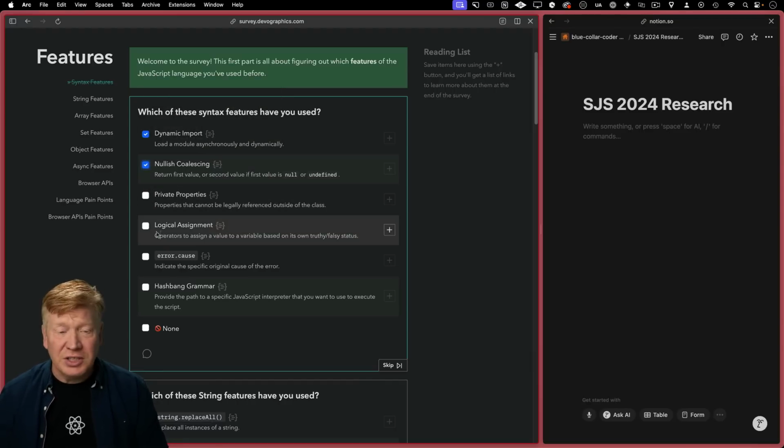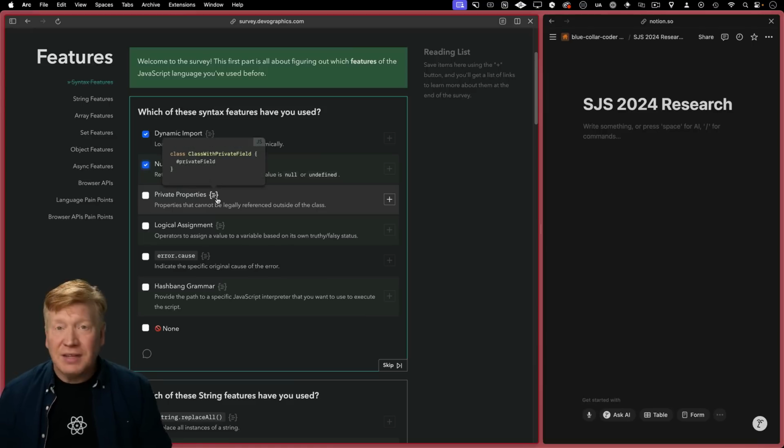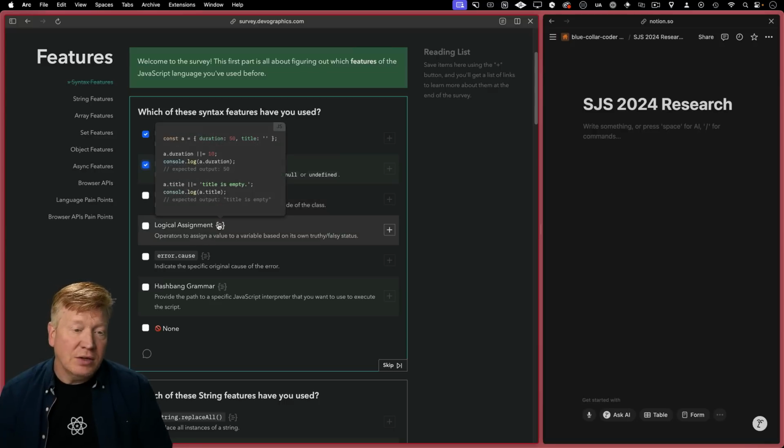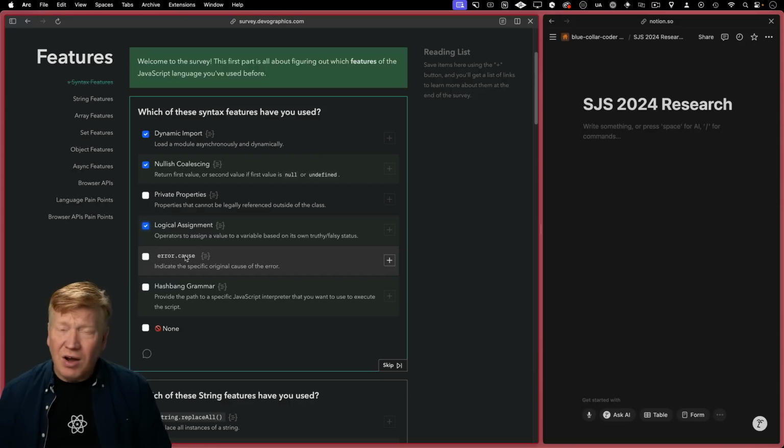Private properties I don't actually use. That's the hash stuff. I haven't used that yet. I really don't use a lot of classes right now. I'm doing a lot more React work, so it's all functions. All right, logical assignment. This is great stuff. This is like the pipe equals, double pipe equals. That's great. Really good. Error.cause.